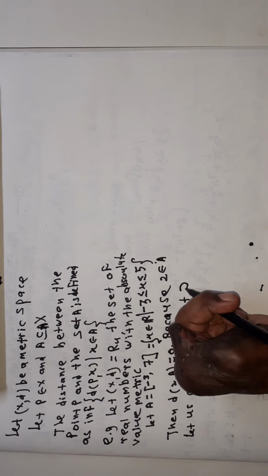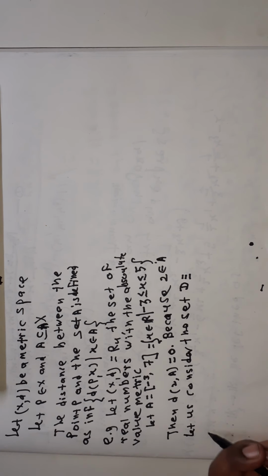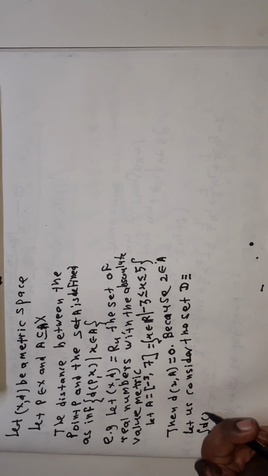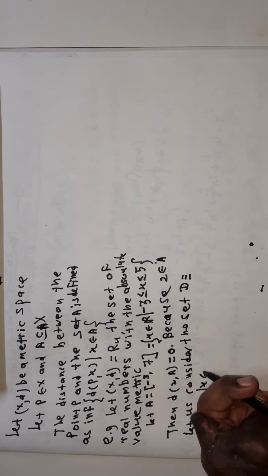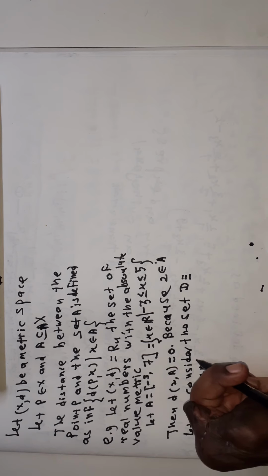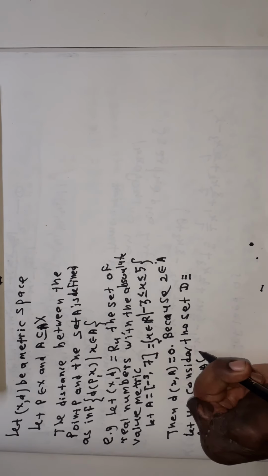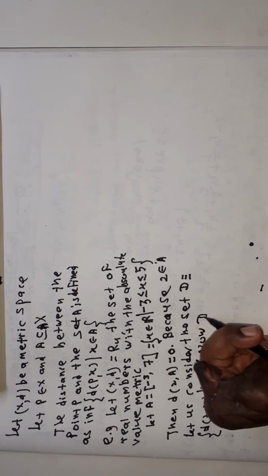D is equal to the set of distances between the point 2 and x, so that x belongs to A. Now see here, D contains 0.